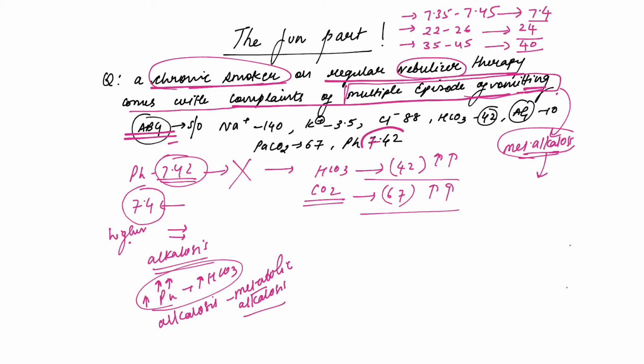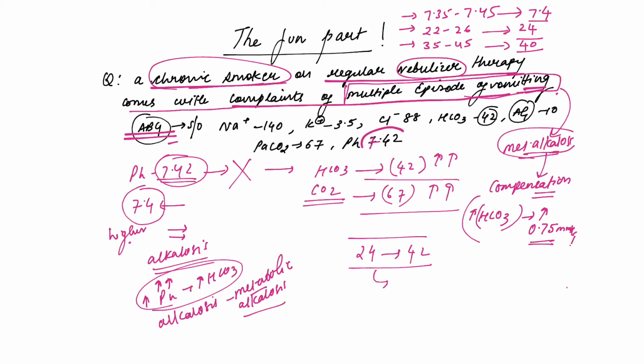We will have to calculate the compensation. And what is the formula? We know that for an increase in 1 unit of bicarb, the PCO2 will increase by 0.75 millimeter mercury. We know how much our bicarb has increased. Our bicarb has increased from 24 to 42.